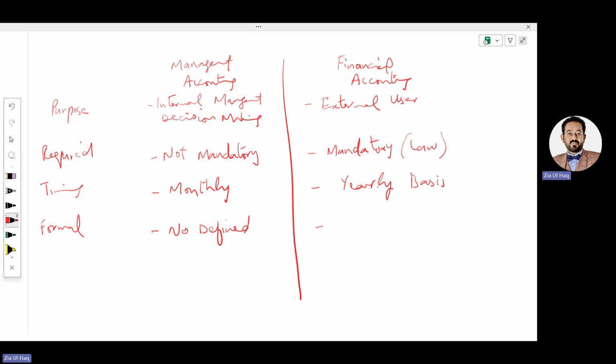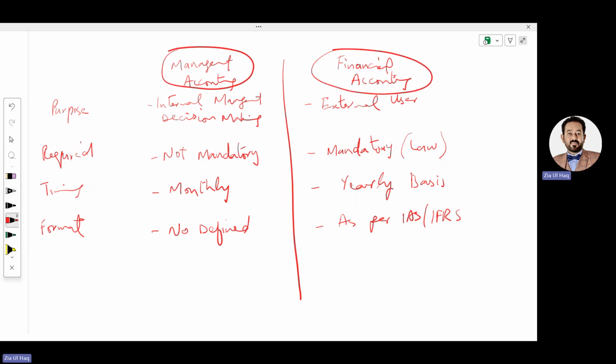But financial accounting should be prepared as per IAS and IFRS, meaning there should be a specific format for preparing financial accounts. While for management accounting, there is no specified format. So these are the differences between management accounting and financial accounting.